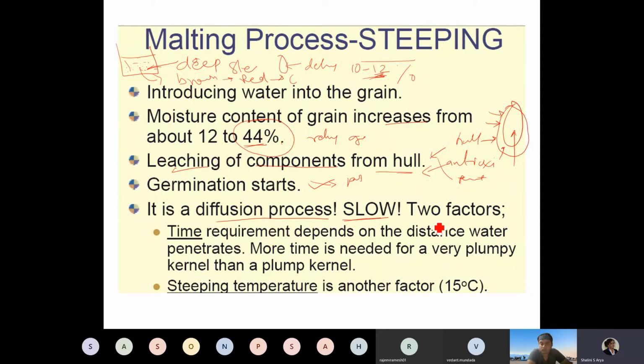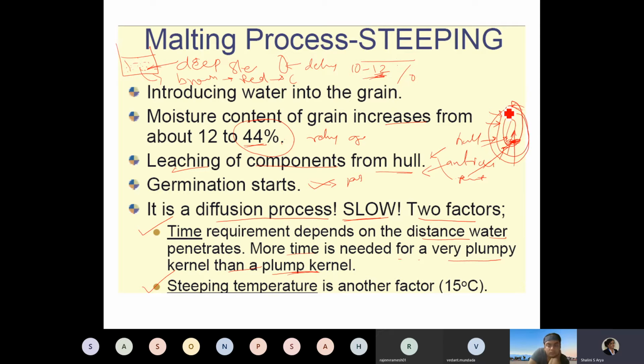Two factors affect this diffusion process: time and temperature. Time requirement depends on the distance the water penetrates. More time is needed for a very plump kernel than a plump kernel. This is obvious: if you have a shriveled grain, the water will enter immediately, but in a plump, sound or big grain, water diffusion will take more time to reach the germ.